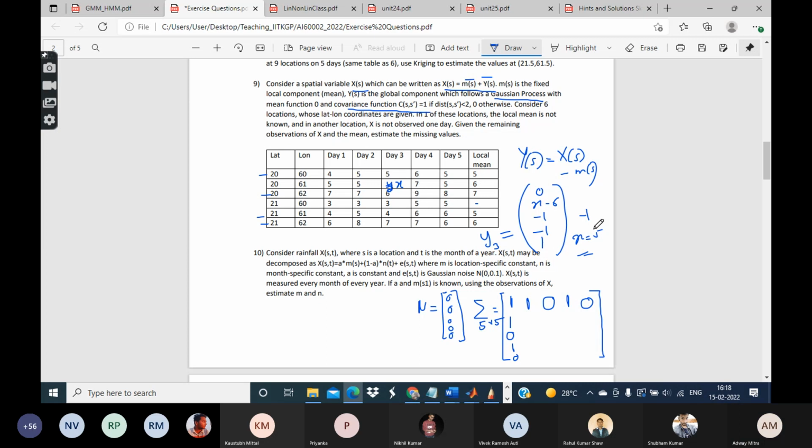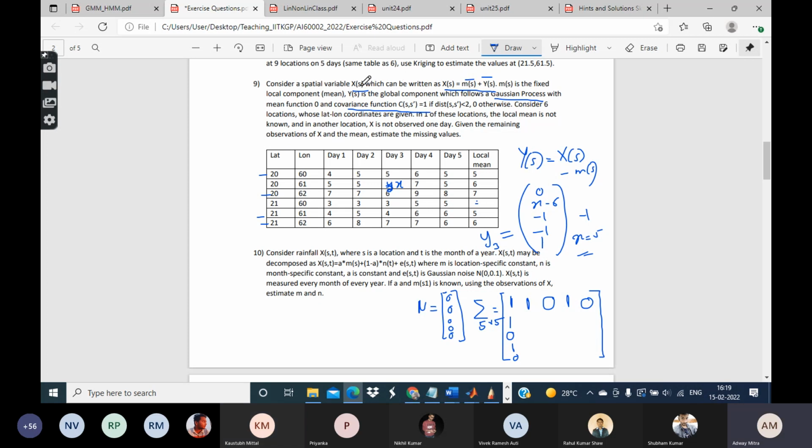Next comes the matter of this local mean. So can you now tell me what this local mean will have to be? I mean, how will we calculate this local mean? Sir, will this local mean also follow the Gaussian distribution?